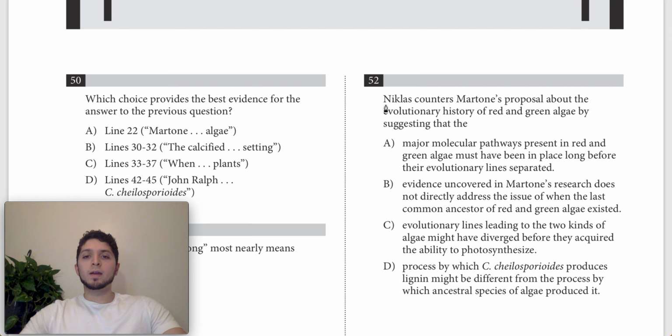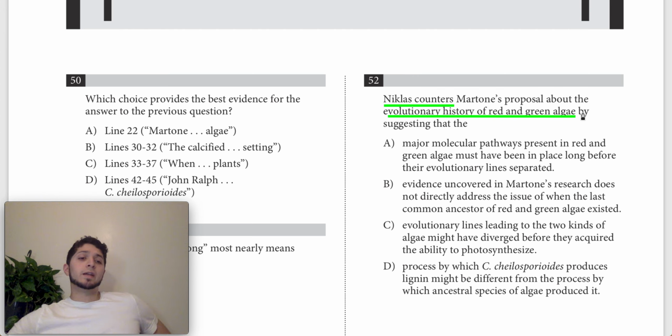So there's a couple ways that we can approach this. So one, we're looking for basically Nicholas's objection or his counter to Martone's proposal about the evolutionary history of red and green algae. So there's a couple ways that we can solve this question. So one is that we can immediately go back to the passage, and we're basically going to look for what does Nicholas say when he's countering Martone's proposal. Basically, what is his objection to it?